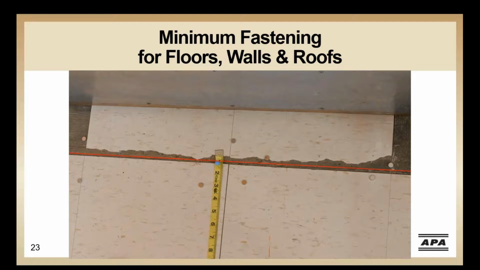In this building, 23/32 category underlayment was being used. We found that generally the fasteners were installed on a 12-inch by 12-inch grid and greater than the recommended 3/8 of an inch from the panel edge, represented by the yellow lines. Note that some fasteners are as much as 2 inches from the edge and that the spacing of the fasteners is closer to 12 inches rather than the recommended 6 inches. Improper fastening spacing allows for greater movement at the joint, and this can create issues with the finished flooring, like cracking along the tile along the panel edge as shown here.